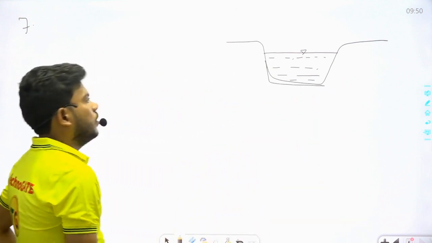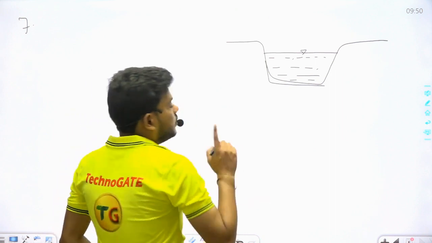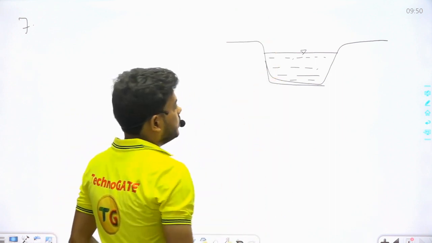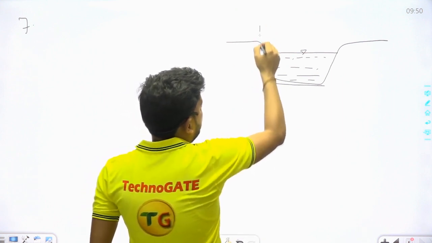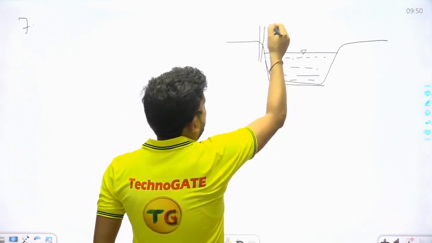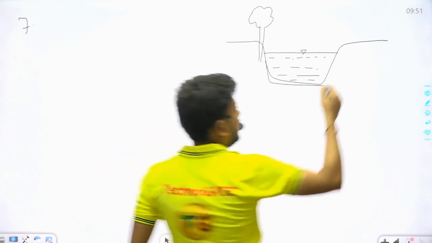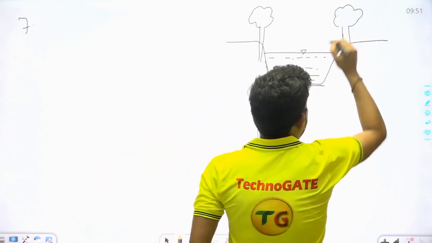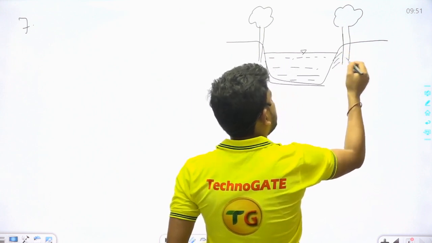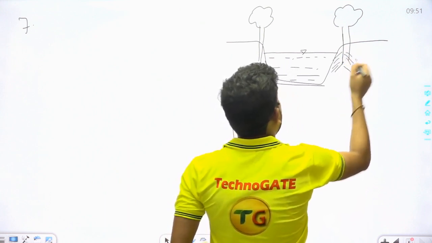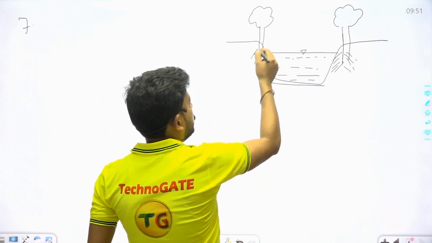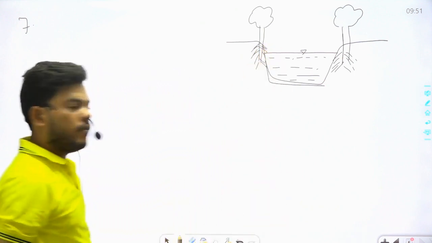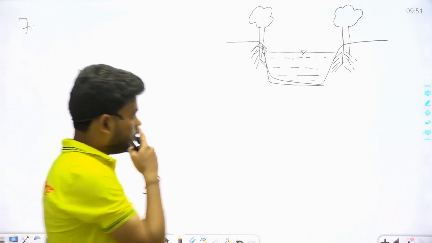So to prevent the erosion of sides, we grow trees. What is the function of these trees? These are grown at the bank of the canal.